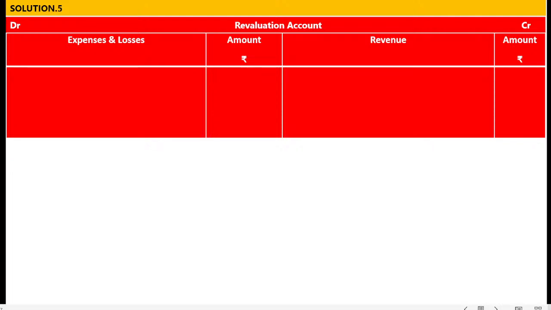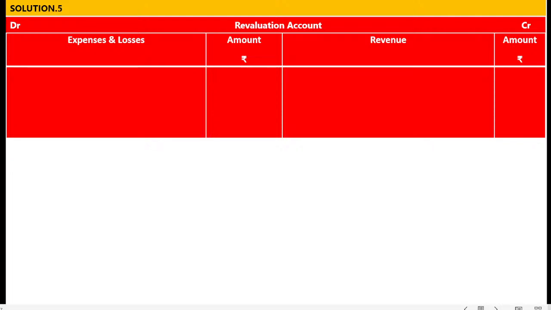In our question, they are saying that increase the PDD by 200. It means that there is an increase in the PDD. Write on the debit side of the revaluation account. But as per the rules of debit and credit, why are we writing on the debit side? As per the American accounting system or equation approach, revaluation account is debit side expenses and losses.